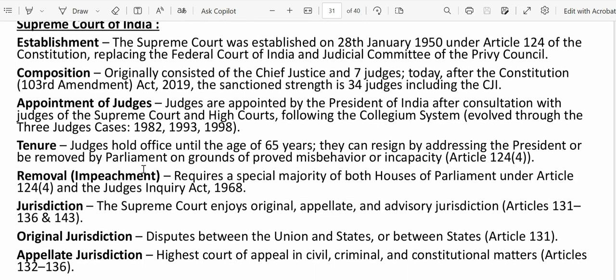Tenure: normally judges hold office until the age of 65 years. They can resign by addressing the President, or be removed by Parliament on grounds of proved misbehavior or incapacity. Remember this one. This is as per Article 124.